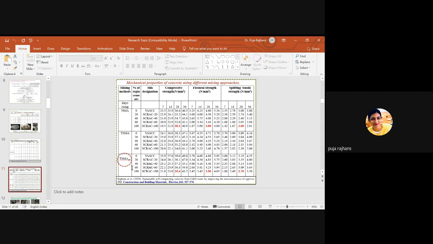For 7 days and 14 days, you can see that there is a huge difference between the mechanical properties or the compressive strength of 0% RCA and 100% RCA. But after 56 days of curing, this difference can be minimized because here the pozzolanic reactions take place, and these pozzolanic reactions increase the strength.